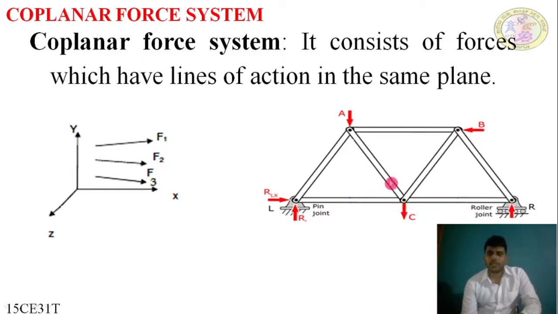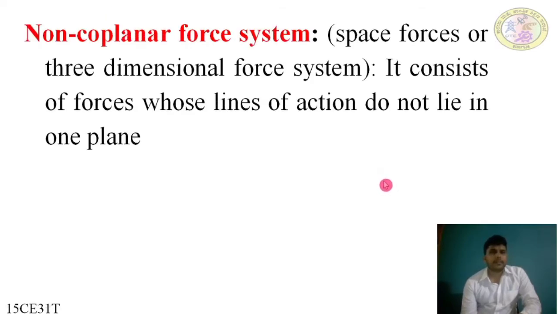Coplanar force system. Let's move on to the next slide. Non-coplanar force system is the opposite of coplanar force system. In a coplanar force system, all the lines of action of the forces lie in the same plane. Here the lines of action of the forces lie in two different planes. The non-coplanar force system is a three-dimensional force system, where it cannot be shown in a two-dimensional view.